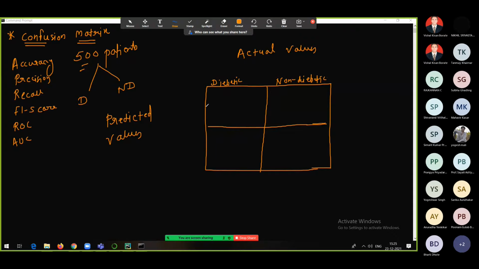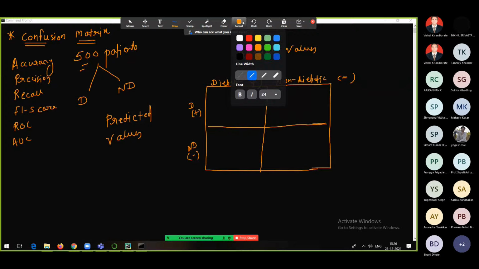Same thing here: diabetic, non-diabetic, or positive, negative. Our problem statement was to classify the patients as diabetic and non-diabetic, and let's suppose we created the model. Now that model has given some results: how many diabetic, how many non-diabetic, and so on.